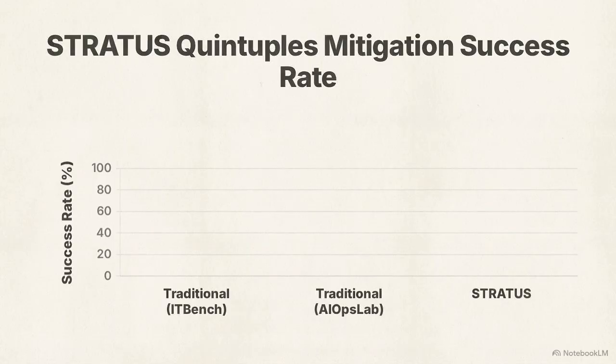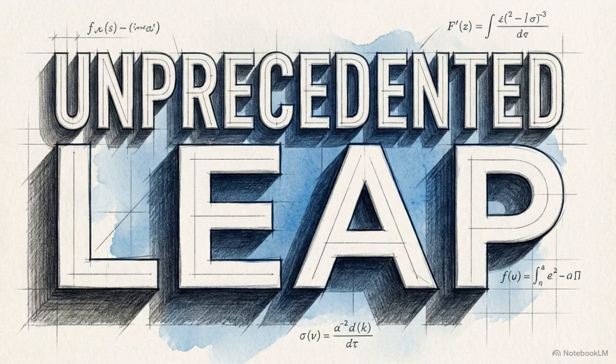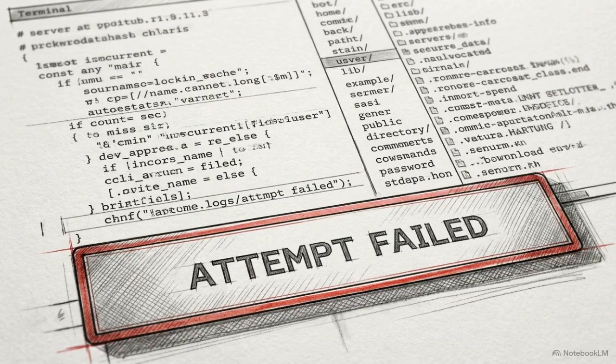When tested against standard site reliability benchmarks, traditional agents resolve active failures roughly 9 to 15% of the time. This chart shows Stratus solving nearly 70% of those same problems. That is a 5-fold improvement in performance. So is the language model inside Stratus simply generating perfect commands on its first attempt? The data shows the opposite. The model rarely succeeds on the first try.